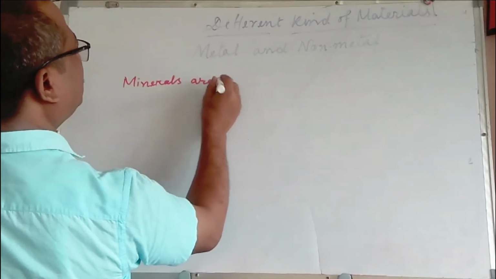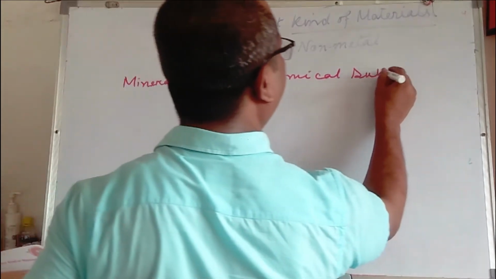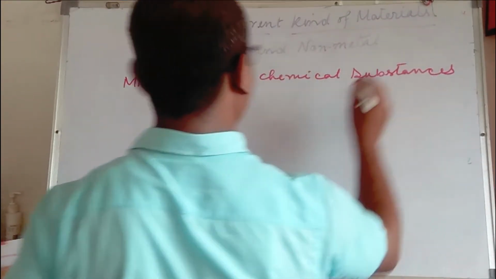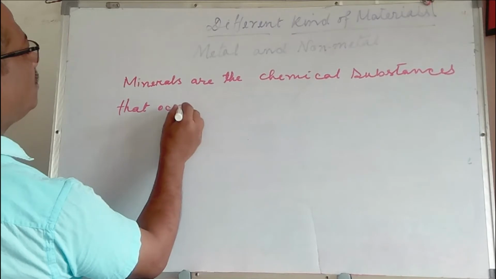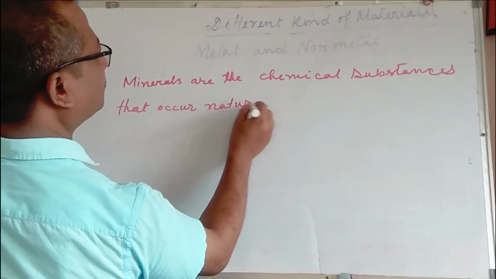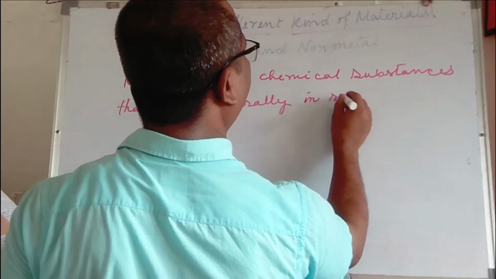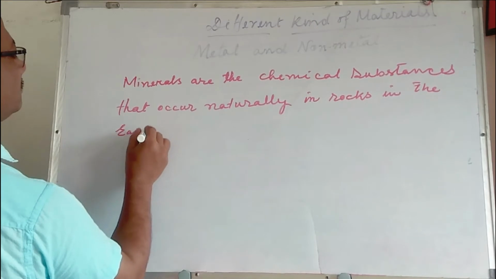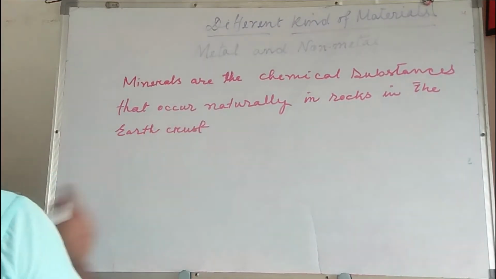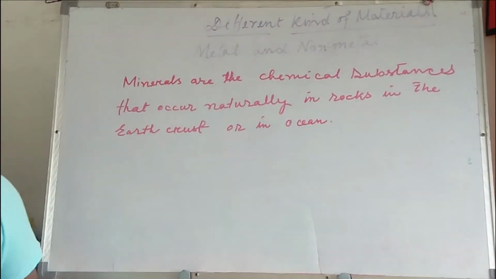Minerals are the chemical substances that occur naturally in rocks in the earth crust or in the ocean.